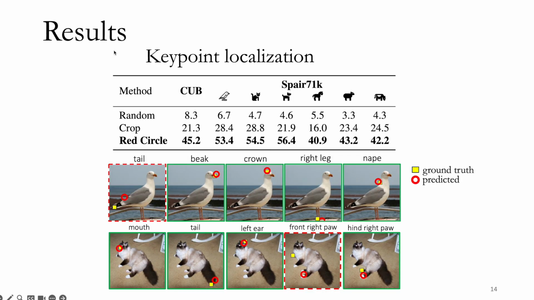We also consider the task of key point localization. Given a key point name, such as left eye, we wish to find its location in the image. We're the first to consider this task and compare to a crop-based baseline, which we significantly outperform. We think this is because cropping a small region of an image removes a lot of context, whereas drawing on the image preserves global information.